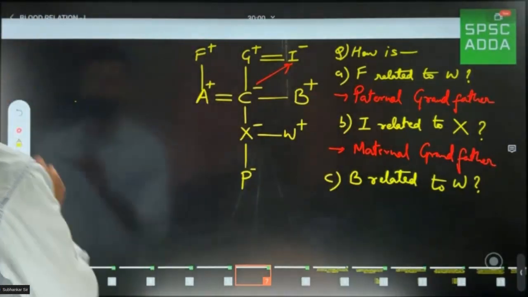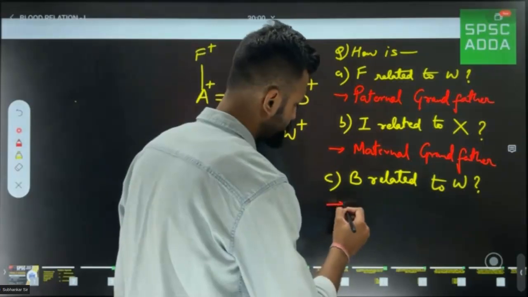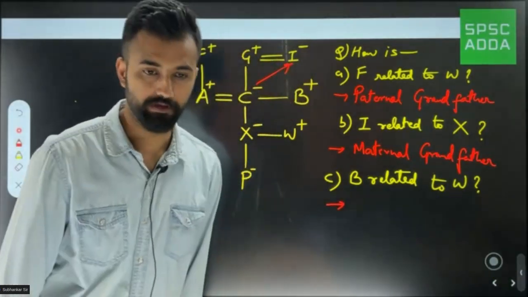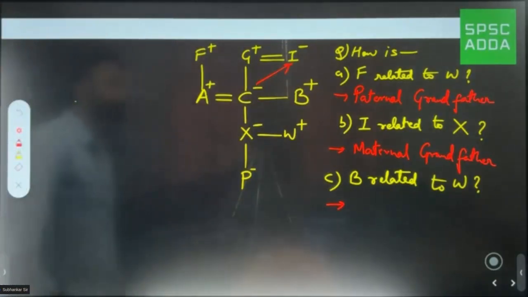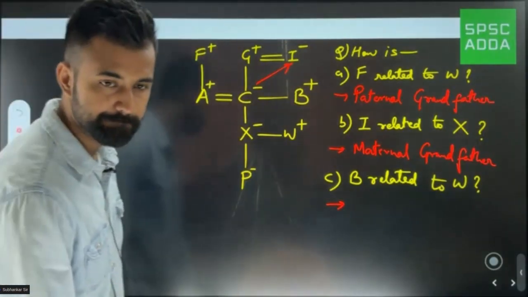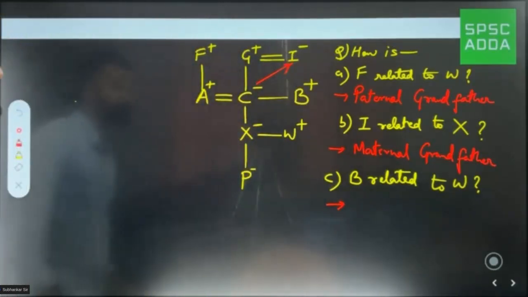So this is the question. Try to answer. How is B related to W? Uncle? Yes? Okay, students are commenting. Very good. Uncle. I would say yes, sir.